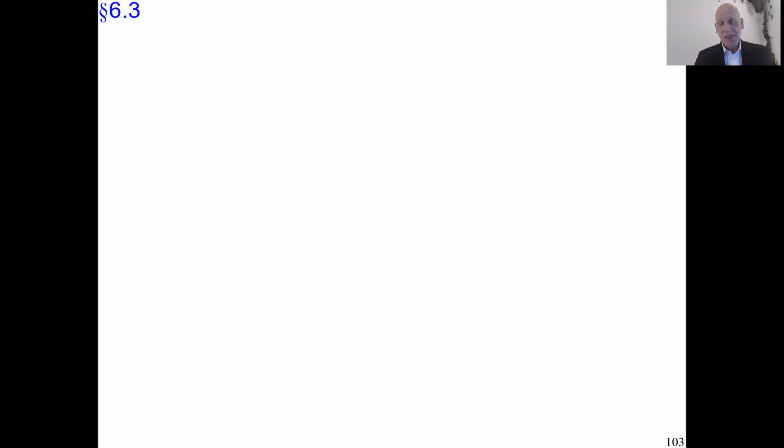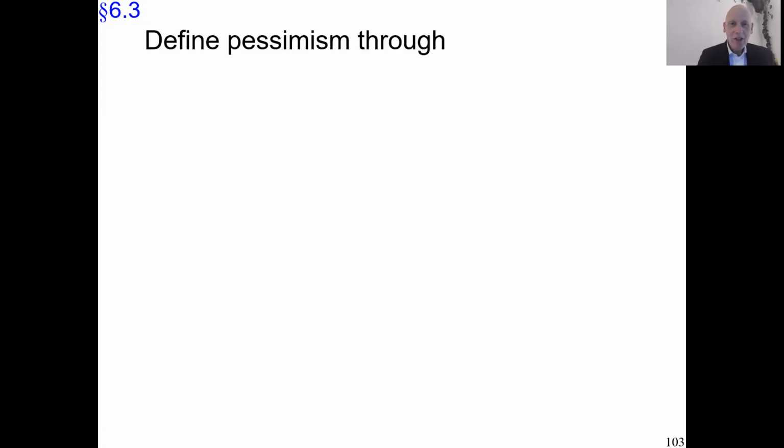I continue with section 6.3 to see how rank dependence can capture a risk attitude. Now I ask a question to you: how will we define pessimism? It will be through the decision weight. So here is the rank probability and the decision weight of it. Which property of this function would define pessimism? You can now pause the video and think about what your answer would be.